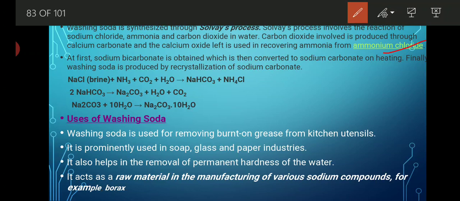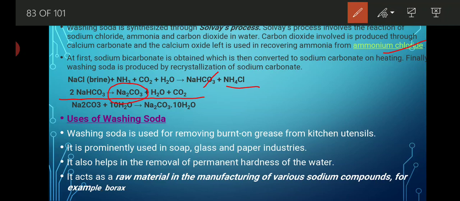What exactly happens? In the first step, we heat calcium carbonate in order to obtain carbon dioxide and calcium oxide. This carbon dioxide is mixed along with brine and ammonia gas in the presence of water. Due to that, baking soda is formed along with ammonium chloride. Again, this baking soda is heated, and because of that sodium carbonate is formed.